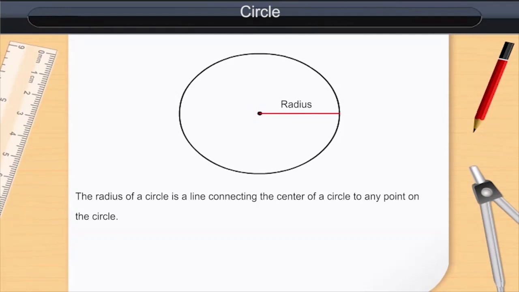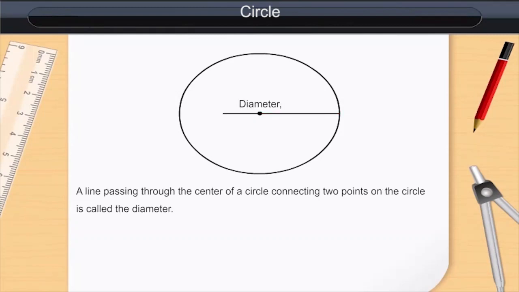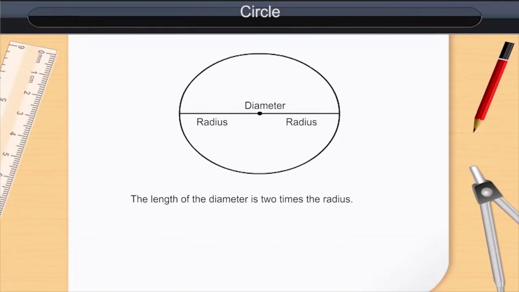The radius of a circle is a line connecting the center of a circle to any point on the circle. A line passing through the center of a circle connecting 2 points on the circle is called the diameter. The length of the diameter is 2 times the radius.